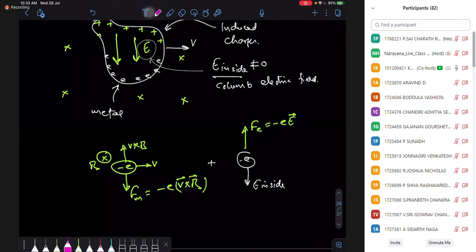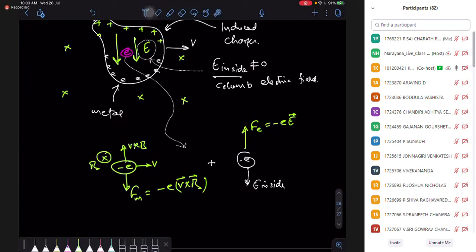Okay, one electron we have taken, and on this electron we're going to have two forces. One is the magnetic force. Magnetic force tries to take the electron downwards, and the other is the electrical force, and this electrical force is given by its friends. Okay, negative and positive charges. So they are opposing it, right?